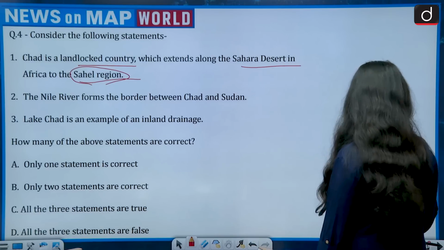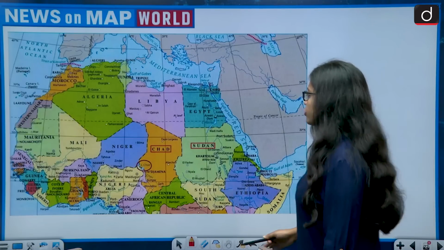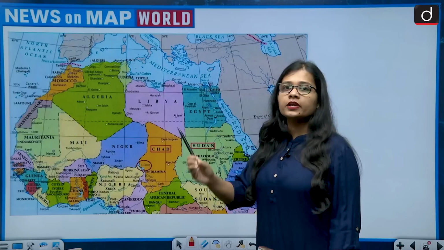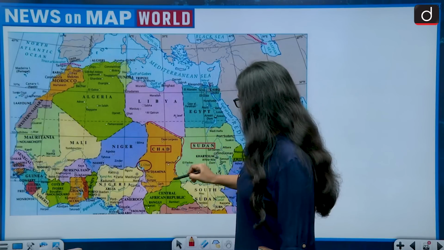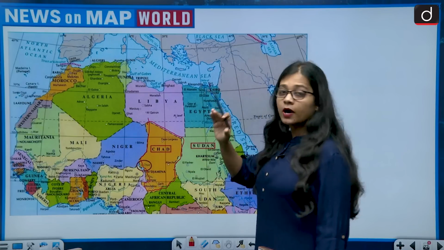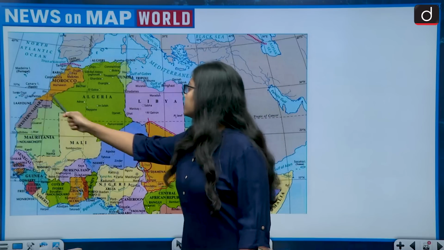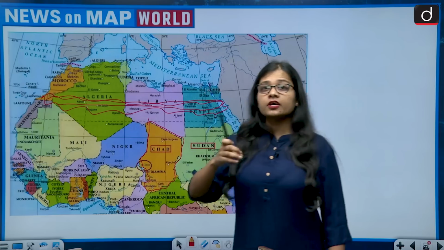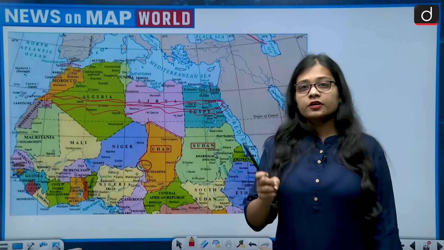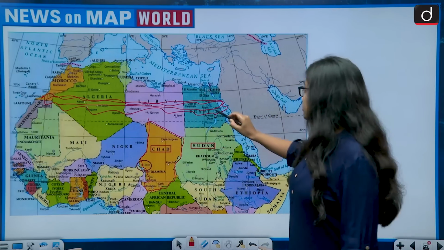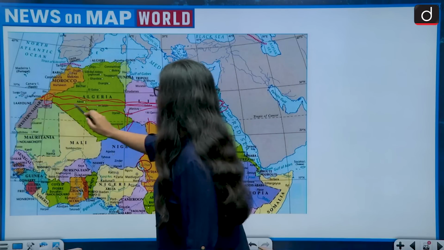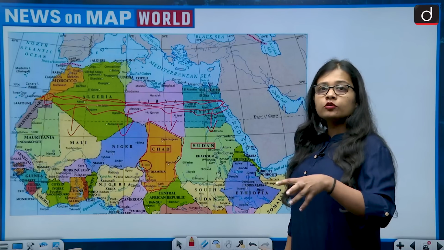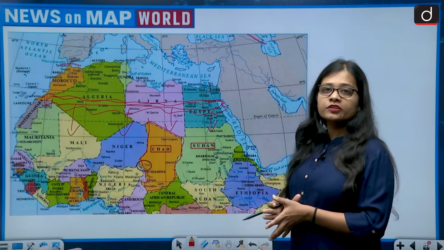So, let's see this. This is the map of Africa. If we talk about the country Chad, then Chad is one of the northern African countries, and this is the location of Chad. And the Sahara Desert lies in northern Africa, and this is its location. It is a concerning point that the Sahara Desert is extending southwards, and there are huge concerns that steps need to be taken to limit the expansion of the Sahara Desert.